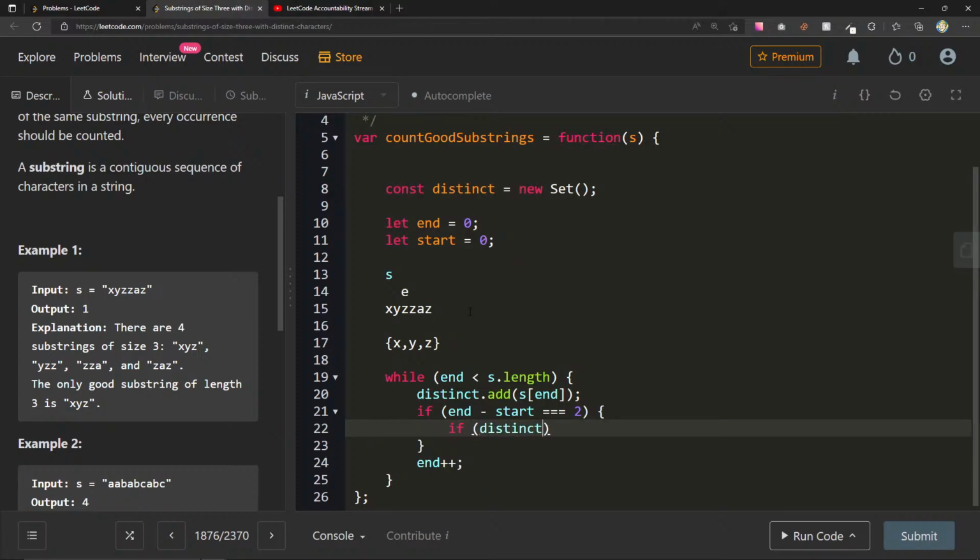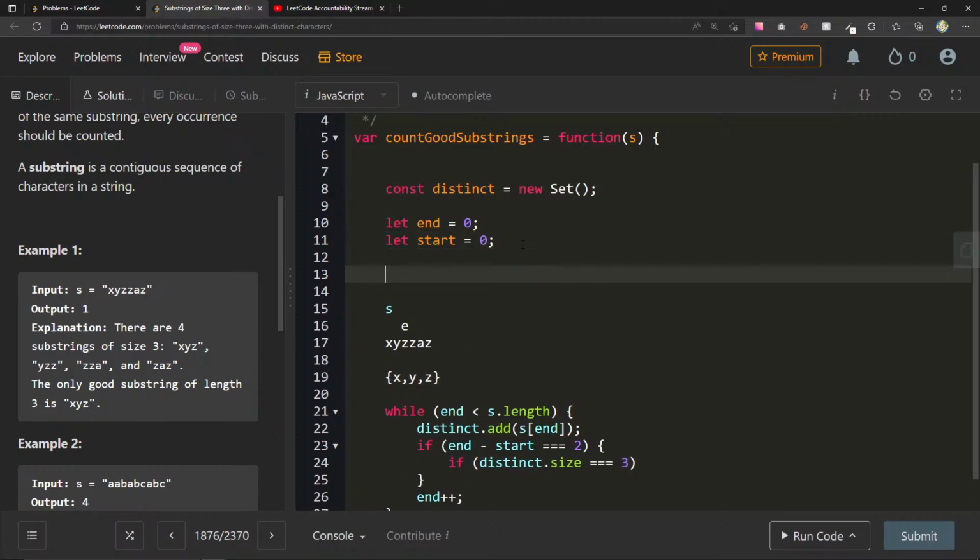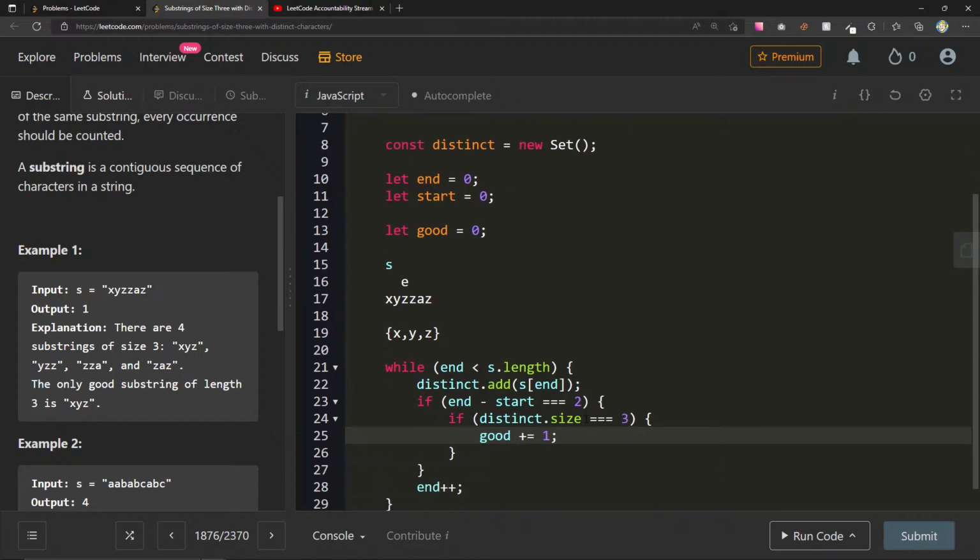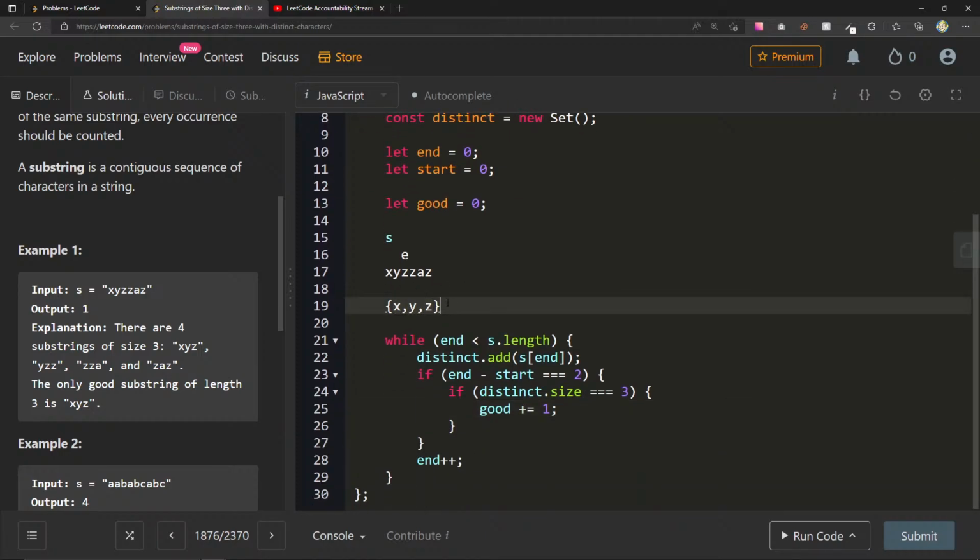Now what is it that we want to do? Why don't we say here, if end minus start equal to 2, inside of here we should be able to say if distinct.size is equal to 3, let's say also we have good equals 0. Here we can say good plus plus. Good plus or equals 1, right? Because x, y, z, these are all distinct. It's of size 3, which means this is a good string. Now what is it that we want to do, right? The next thing we want to do, end is going to increase anyway. But we also want to make sure that we increase our start. So I think now after this, every single time after this, it should always be 2 apart. So we can always do that.